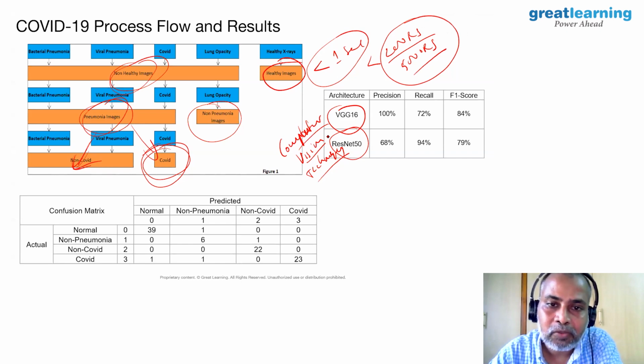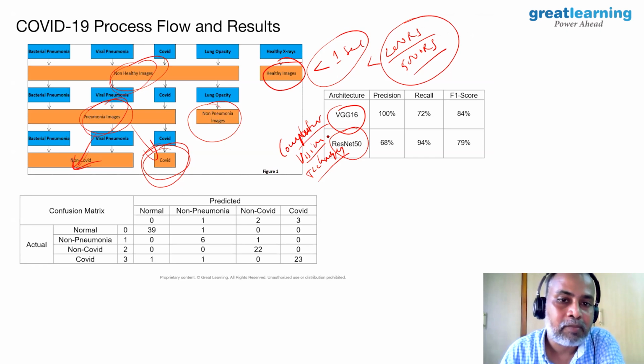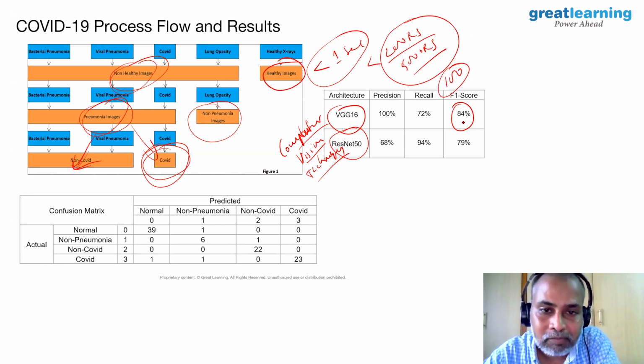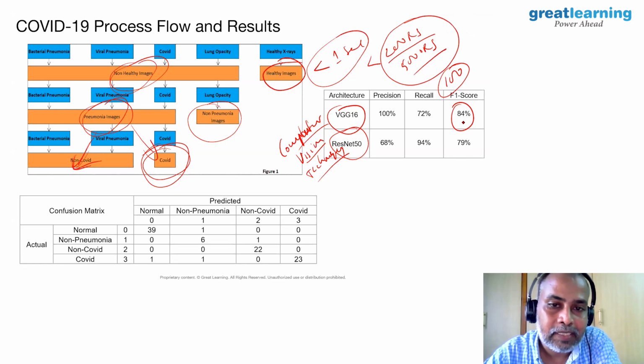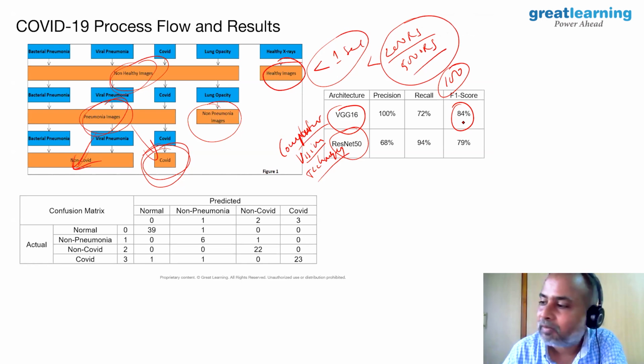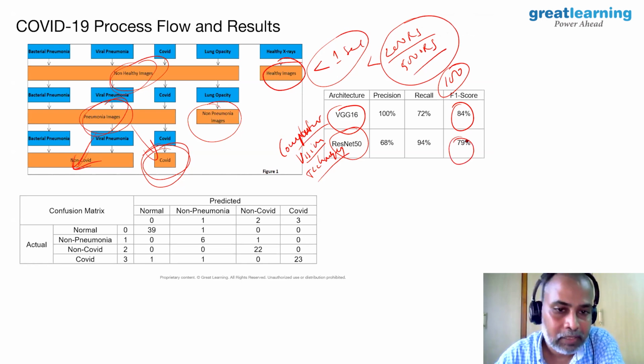We trained these two models using the data sets I mentioned in the previous slide, and the accuracy we got is amazing. For example, out of 100 COVID patients, we could detect 84 of them correctly using VGG16, and using ResNet 50, we could detect 80 of them correctly.